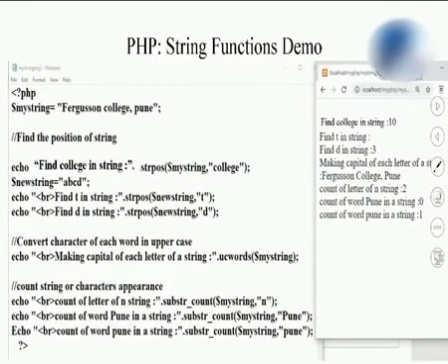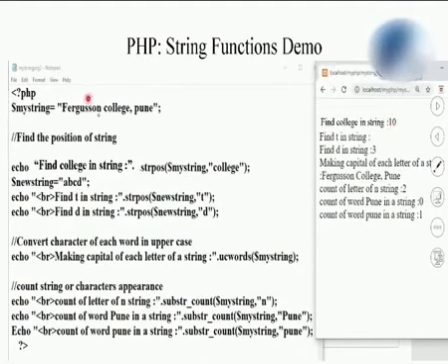Students, let us learn some more string functions from this slide. Here again I have taken the same string, Fergusson College Pune. I want to find out the position of college in this string. So I have used the string position function over here. String position function takes 2 parameters. The first parameter is the original string in which you want to search, and the second is what you want to find. Students, you may accept this from the user or you may pass the value directly. Here I have passed the value directly, as I want to find the position of college in this string. So the position of the college word is the 10th position.